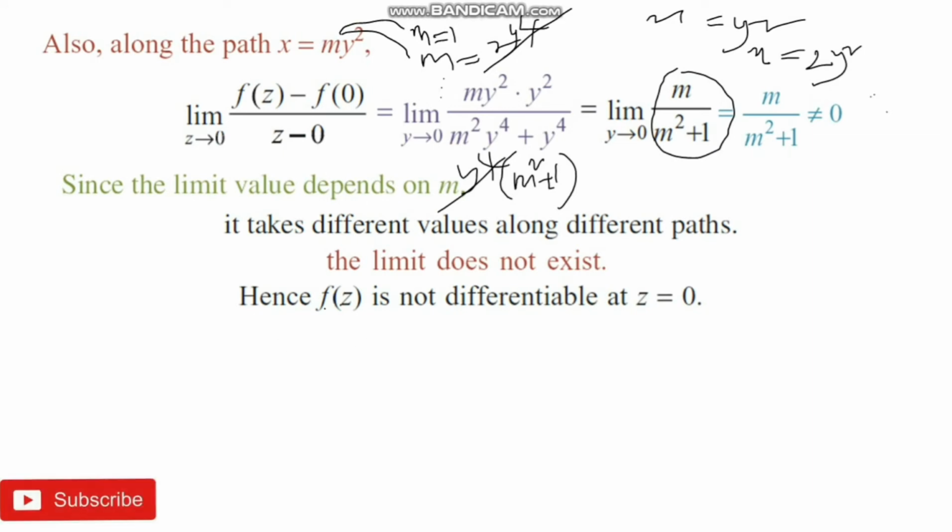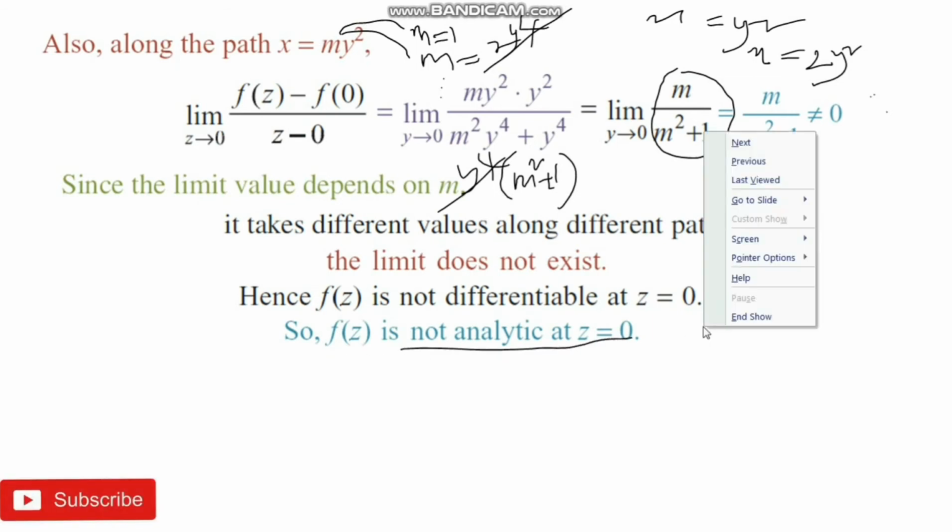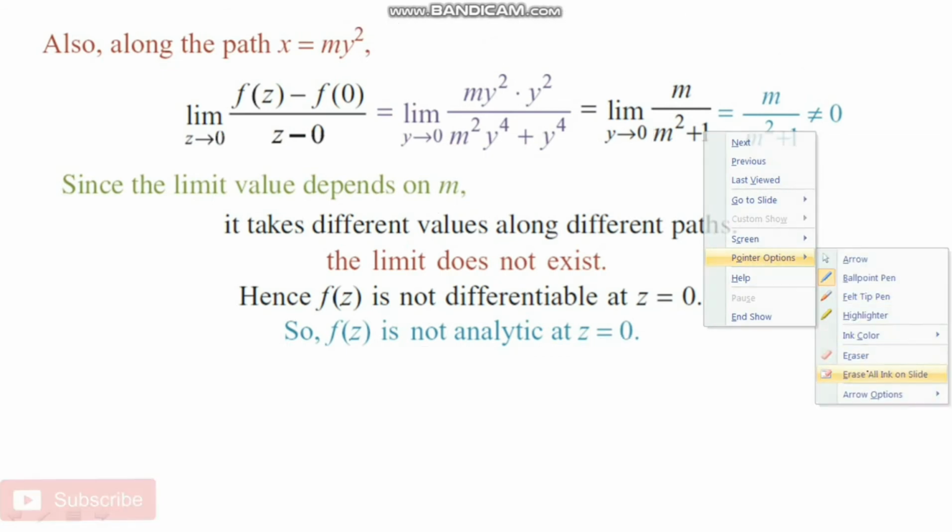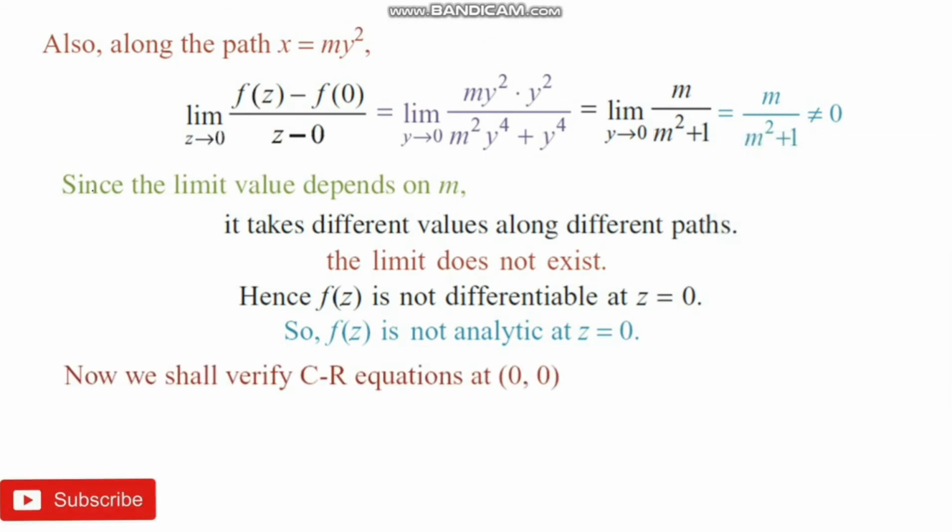Therefore f of z is not differentiable at the point z equal to 0. When it is not differentiable at the point z equal to 0, the function f of z is not analytic at the point z equal to 0. Now you can see verification for the Cauchy-Riemann conditions at the origin.